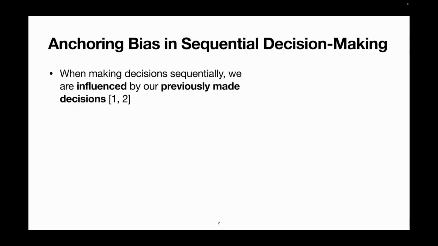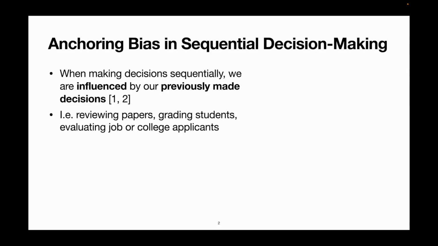When making decisions sequentially, we often inherently compare the current instance to be evaluated to the decisions that we made before that. For example, this can happen when reviewing papers in a row, grading students, or evaluating people for jobs or college admissions.